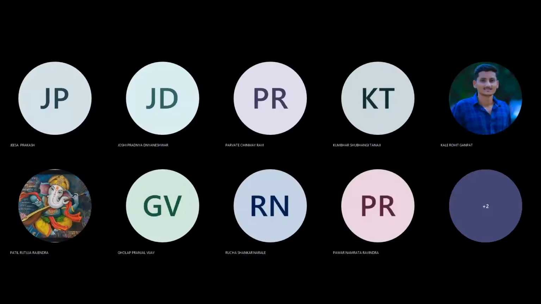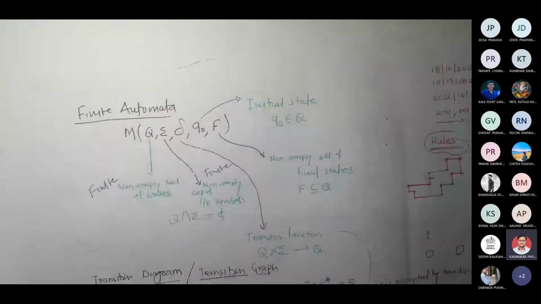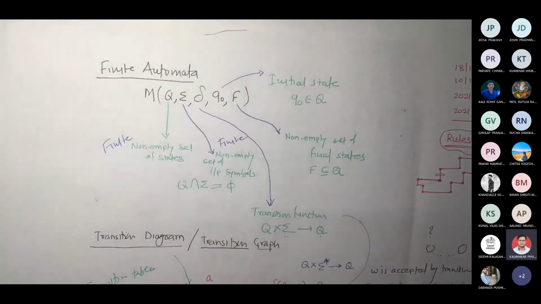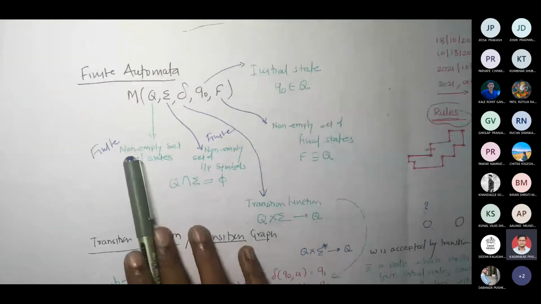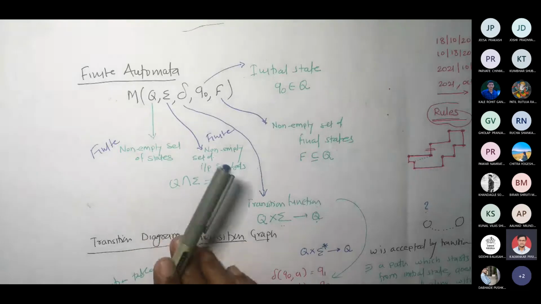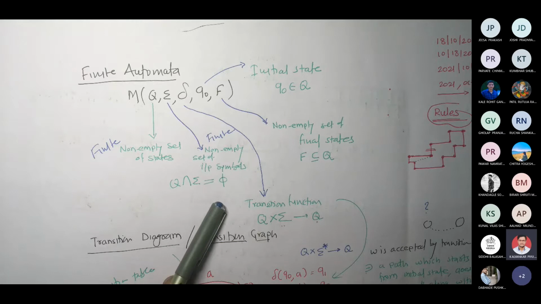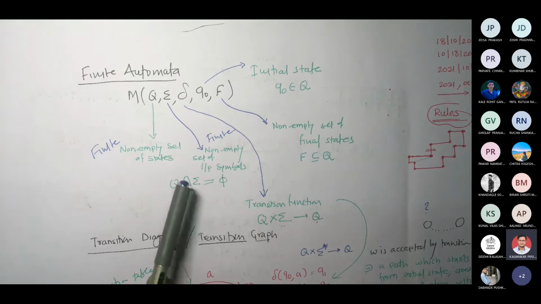Automata. So let me pull out one page. We said a finite automata is defined as these five different components, where each component would be represented by some particular notation. So there is Q, sigma, delta, Q0, and F. We said Q would be a finite non-empty set of states, sigma would be a finite non-empty set of input symbols, and Q intersection sigma is always phi. We don't want any element common there.